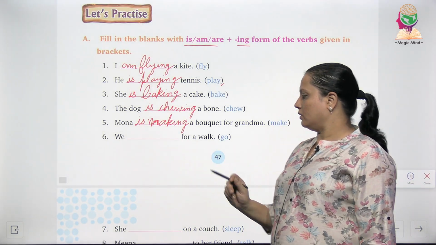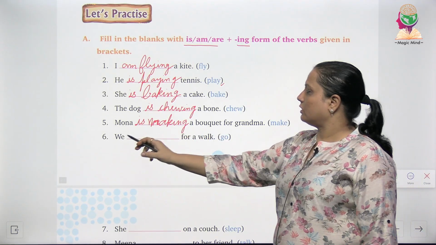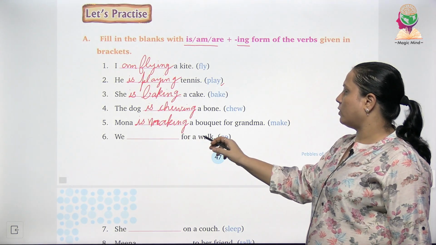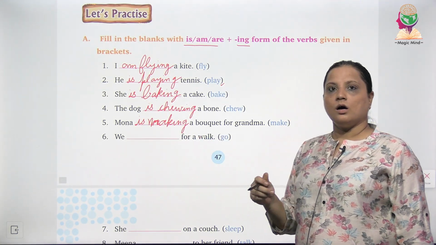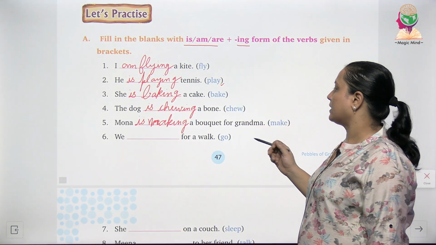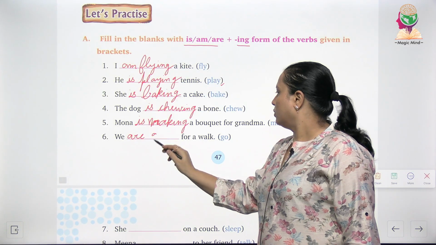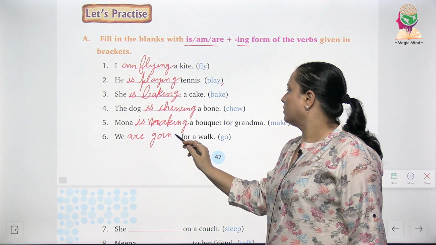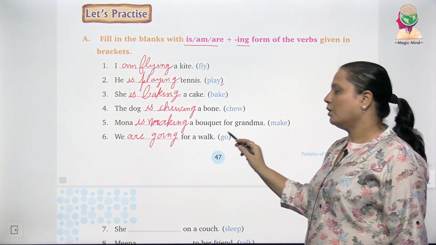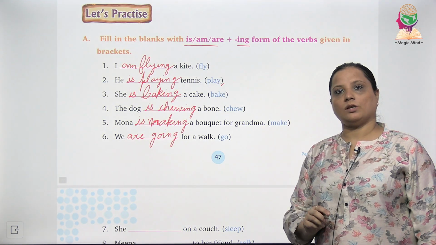The last one, on this page, we dash for a walk. Now since we is a plural pronoun, तो हम यहाँ पे क्या लिखेंगे? We are going for a walk. Let's move to the